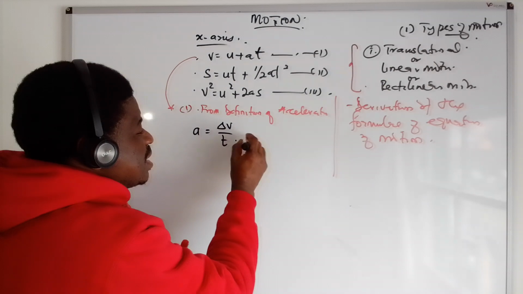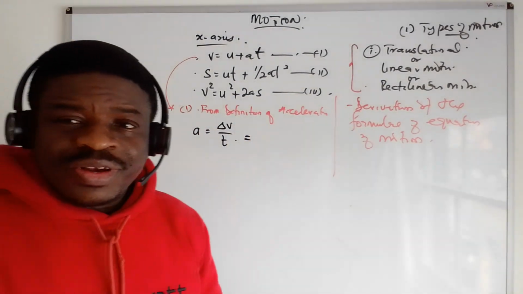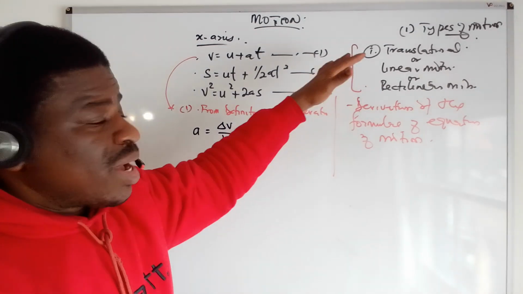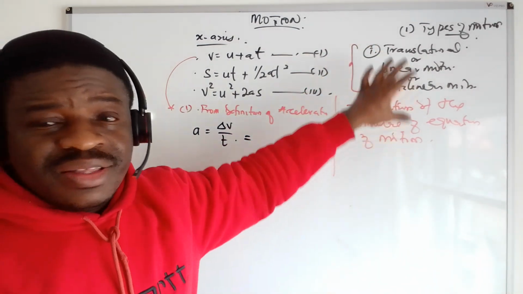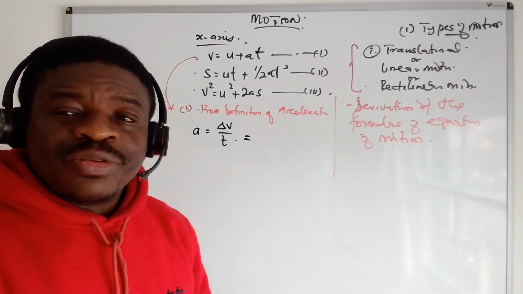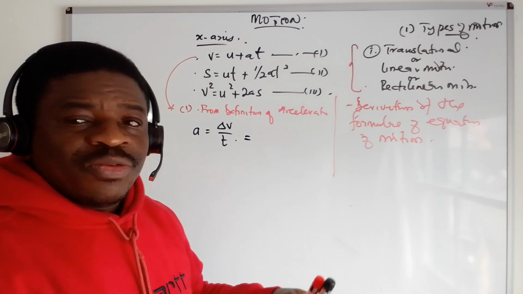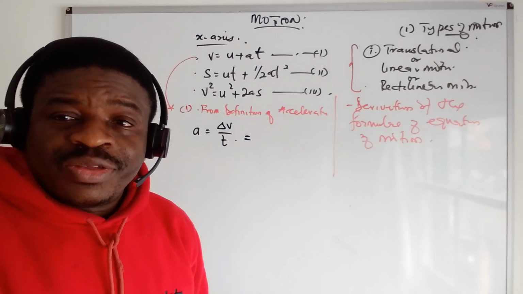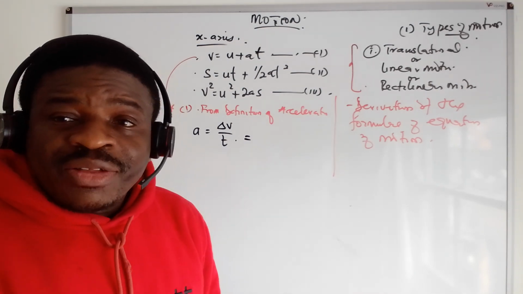Now, what is the change in velocity? That's why I say you should know. There was a question like that. By the time we come to a series of questions that combine all the types of motion, although it might be sectionalized, maybe for translational motion. The question, after saying a lot of things, said the car started from 10 meters per second to 50 meters per second with time and so on. They said, what is the change in velocity? That was the question. So there are some of the parameters you may not even need for that.